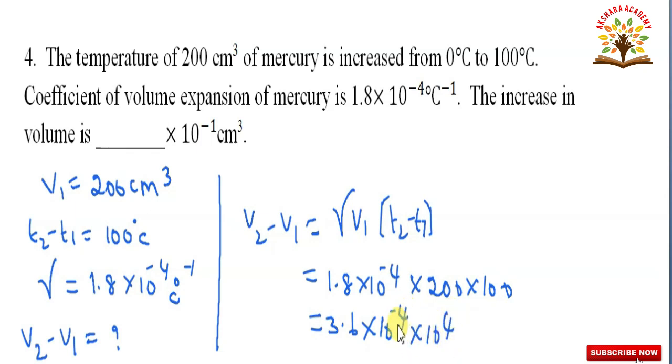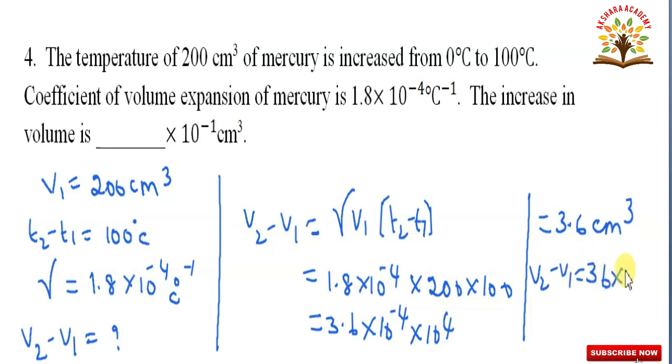So, minus 4 plus 4 cancel, that is equal to 3.6 centimeter cube, or V2 minus V1 is equal to 36 into 10 to the power of minus 1 centimeter cube. So, what should we write here? 36 into 10 to the power of minus 1 centimeter cube.